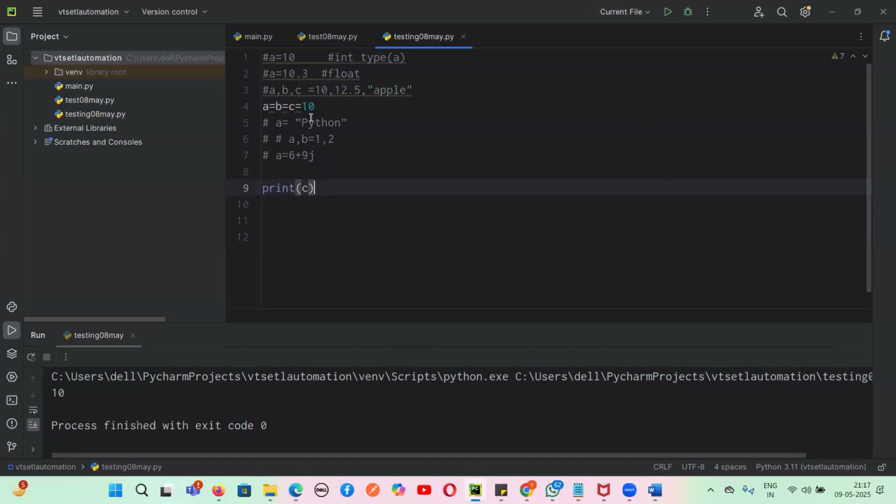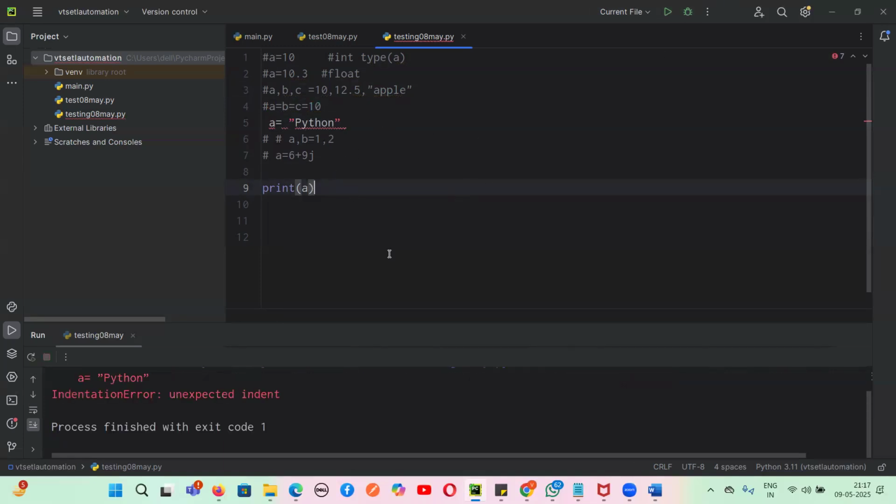So now this is how, guys, multiple variables can get the same value. And here multiple variables get multiple values. So this is what I wanted to show here. The next piece of code is this one. This will be given as a string. Yes or no, guys? Yes. This is simple. This will give a string.